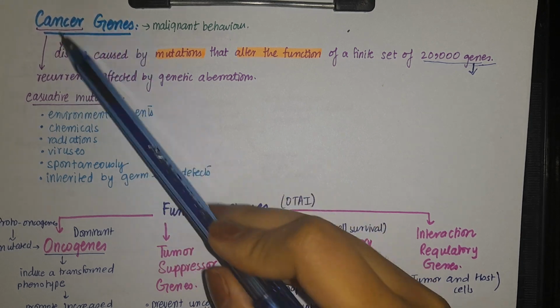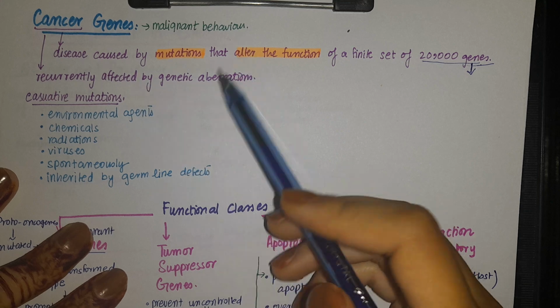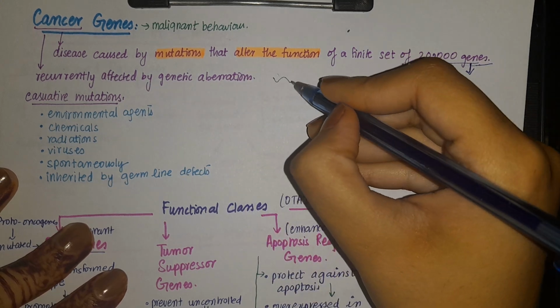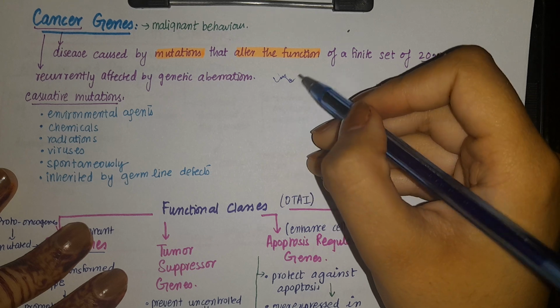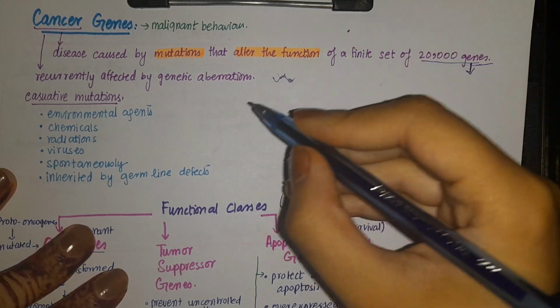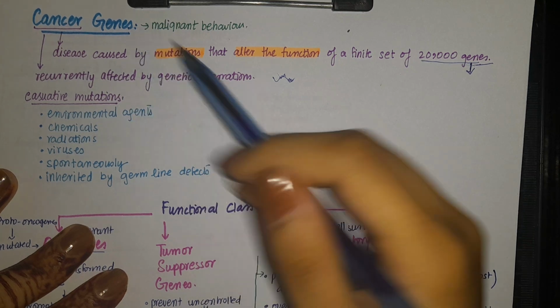Now why are these called cancer genes? Because they are recurrently affected by genetic aberrations. For example, there is a gene undergoing changes or aberrations, but these changes are not happening just once; rather it is being exposed to them continuously, so it is recurrently affected.